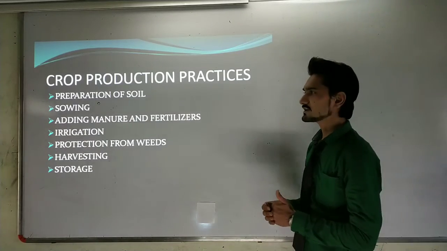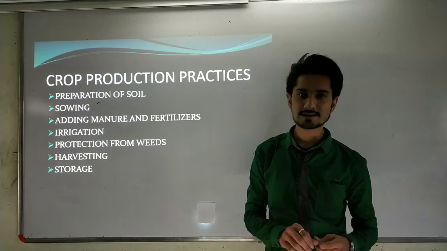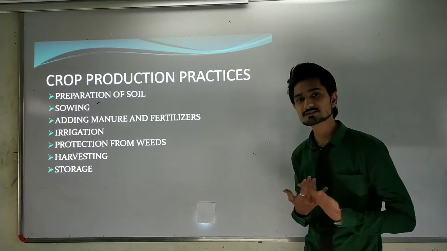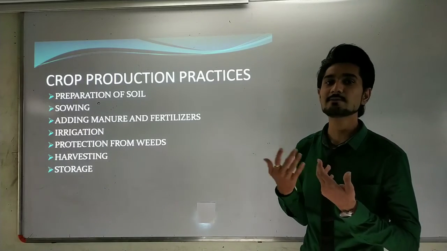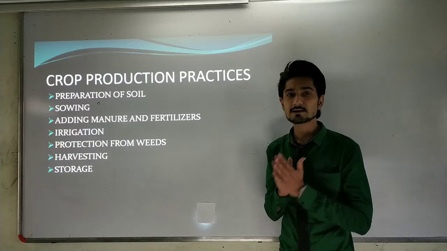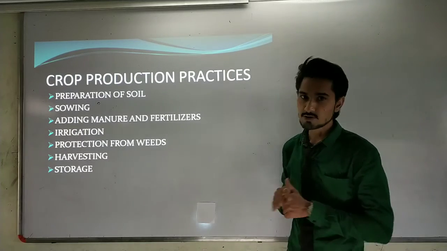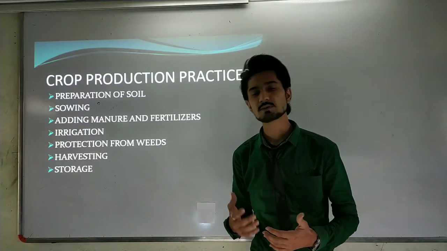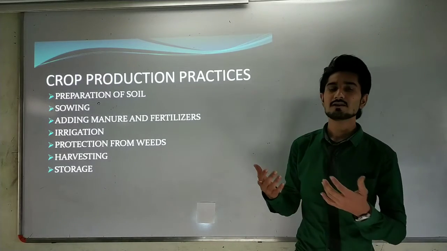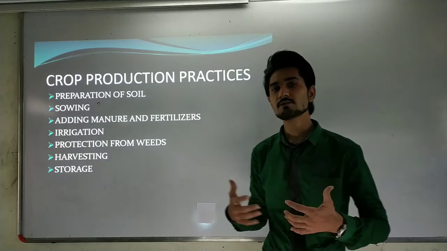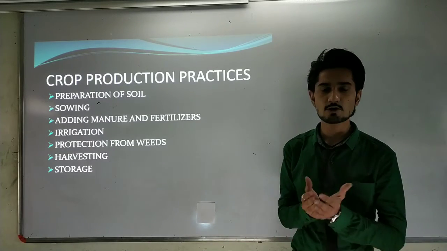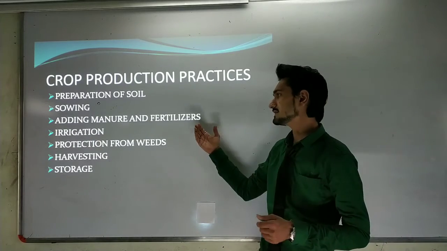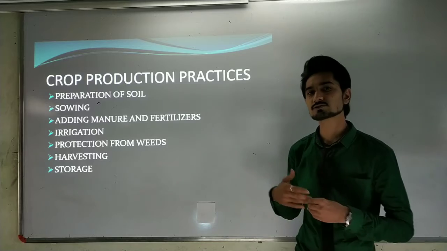And then afterwards, we have to see the process of adding manure and fertilizer. In manure and fertilizer, first of all, we will discuss the difference between fertilizer and manure and why it is very important for crop production. Because sometimes in a soil, the nutrition, minerals or vitamins level will decrease. So we have to increase the level of nutrition, vitamins, and minerals. For that, we use fertilizer and manure in the soil.